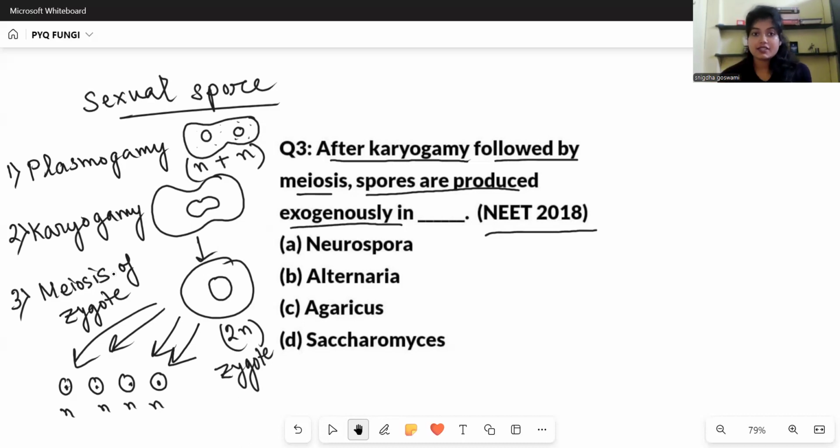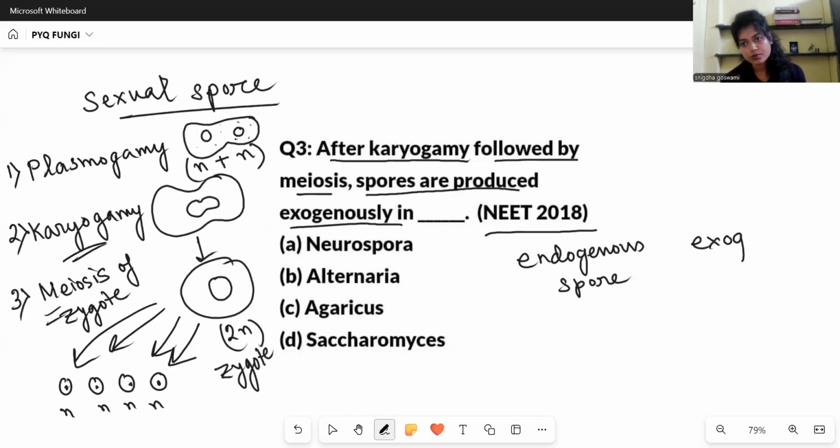Now the question asks that after karyogamy के बाद followed by meiosis हो गया, spores are produced exogenously. Now there are 2 types of spores. One is endogenous spore. Another is exogenous spore. Right?